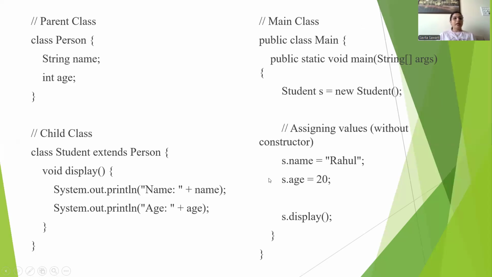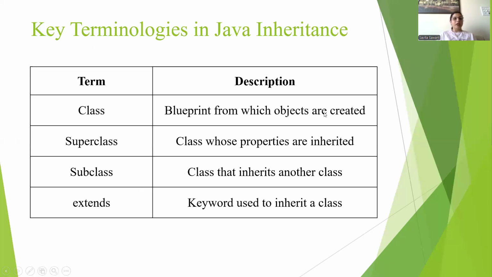This is a simple example of inheritance, where we have defined the parent class as person and the child class as student. We inherited these two fields into the child class student. And we have defined its own additional method, display, which will display the name and age. So this is the simple example of inheritance.